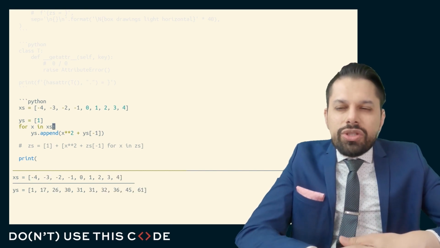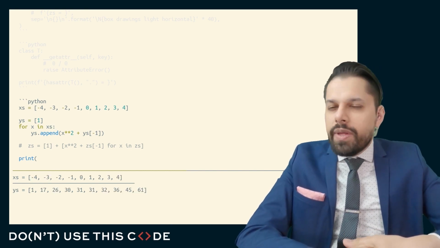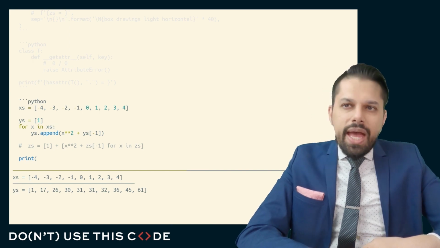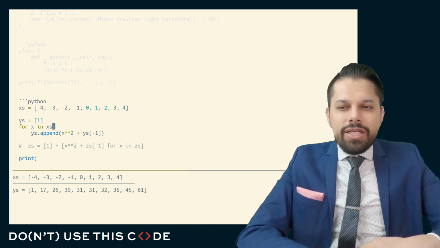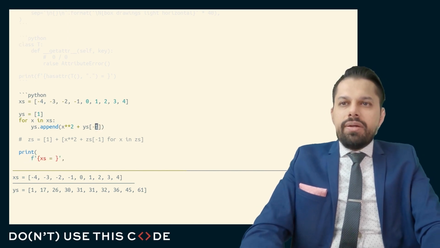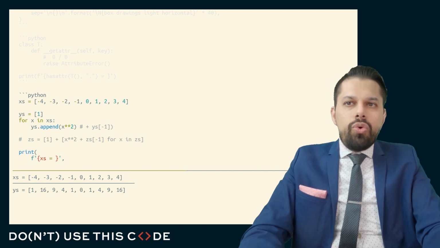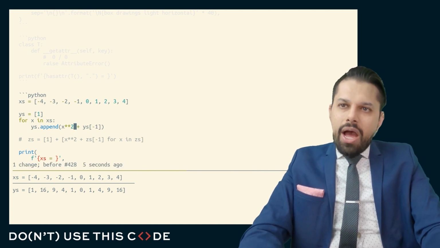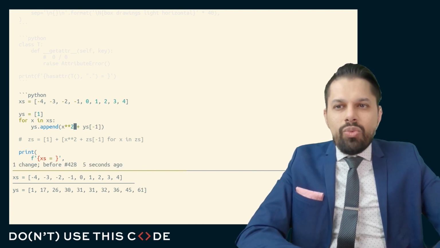Let us take a look at this structure. I start with a seed value of 1. I go through each element of x's, and I square that element, and I add it to the previous value. And so instead of this being each of these values squared, 16, 9, 4, 1, and so on, it now has this statefulness: 1, 17, 26, 30, 31.